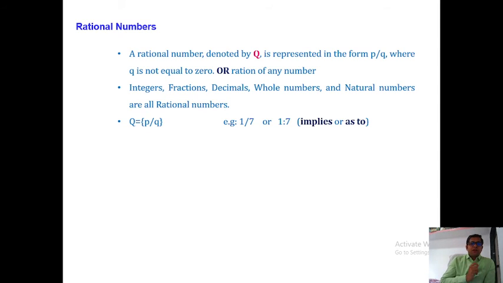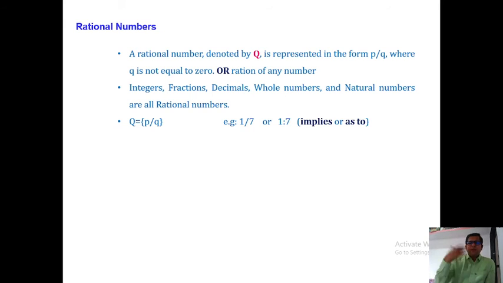No number can be divided by 0, because I already told that 0 has no multiplication table, so q is not 0. A rational number is also called a ratio.